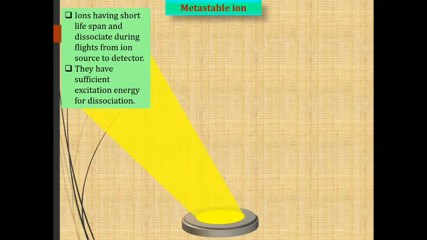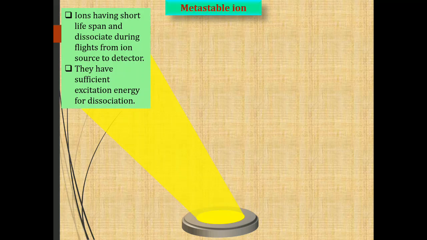It emerges from the ionization source and travels towards the detector, but during the flight it undergoes dissociation because it has sufficient excitation energy for dissociation.